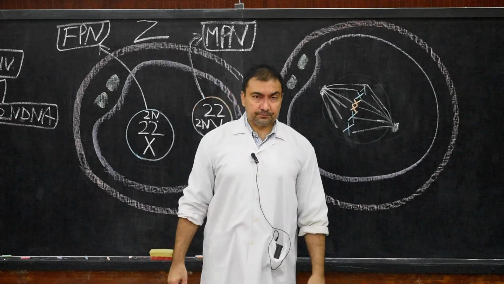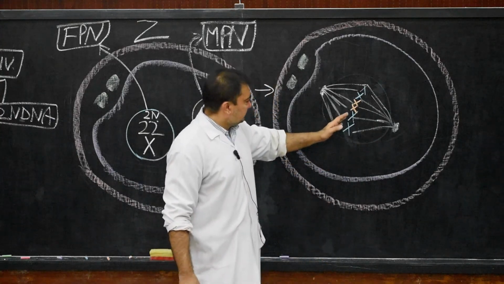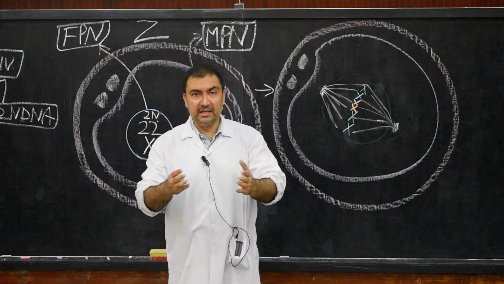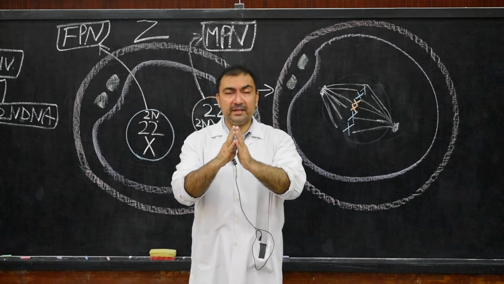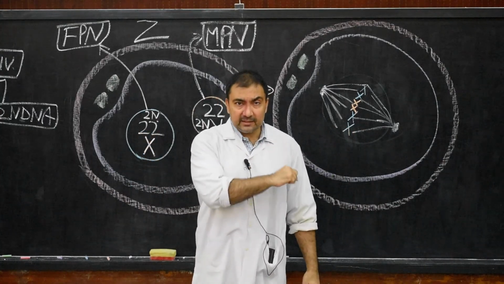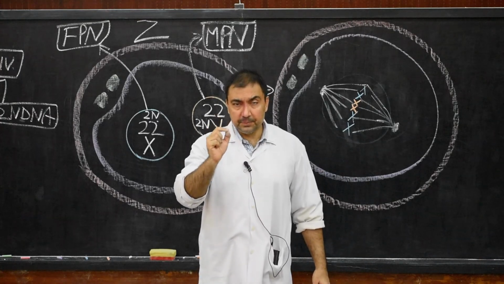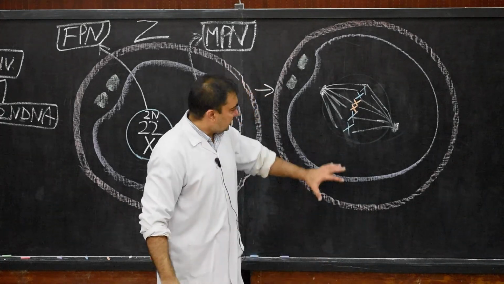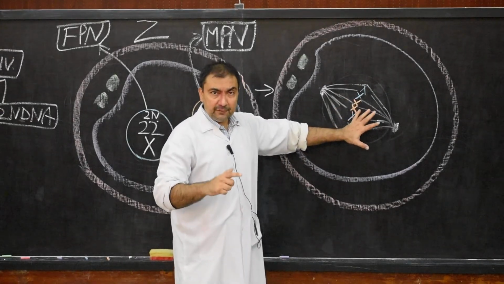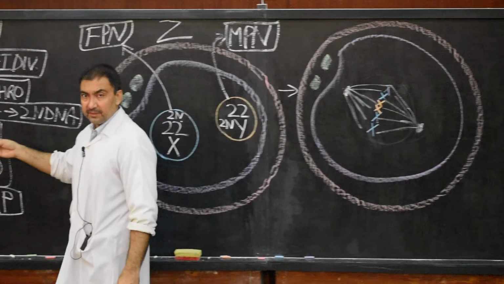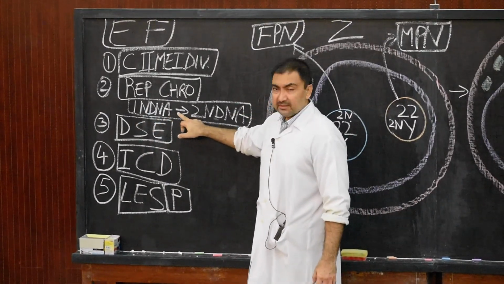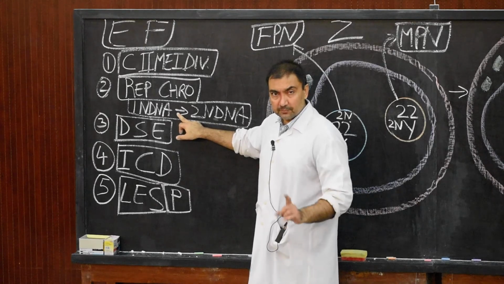Now what happens? After this, there will be longitudinal splitting of the chromosomes, just as in mitosis. The chromosomes will split longitudinally. They separate into the two chromatids. That stage is going to take place. So that stage we are going to draw later on. So after this, we come back here. That means we have finished the second stage, duplication of chromosomes.